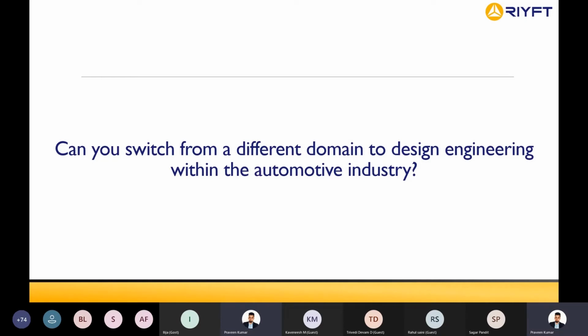So as a manufacturing engineer, if you can talk to the manager and make him understand how your skill set will be used while you design a component, there are very good chances that the hiring manager will take you in as a design engineer.